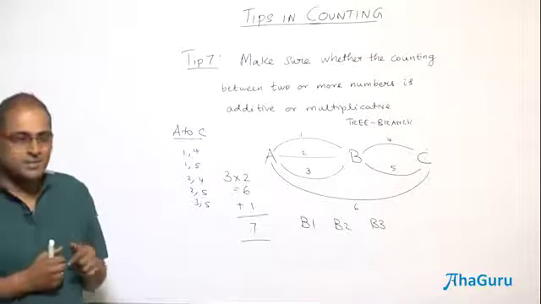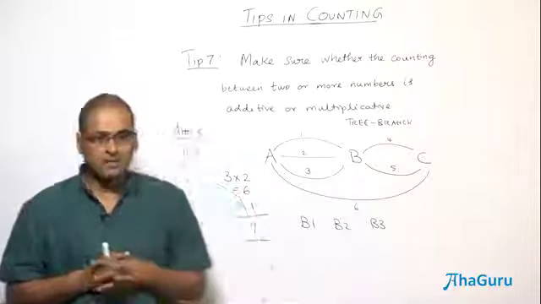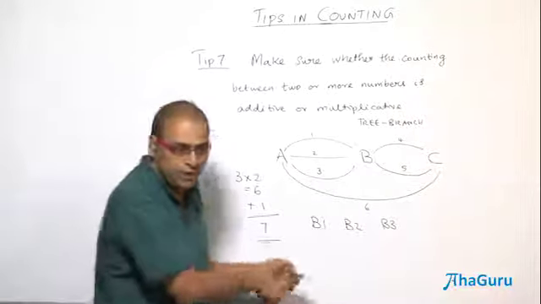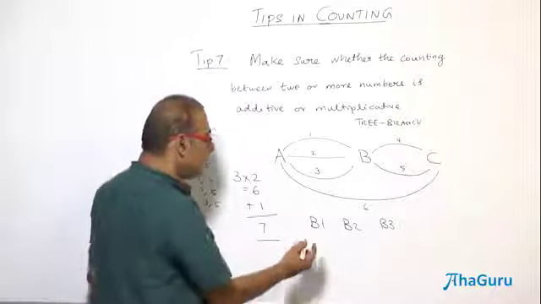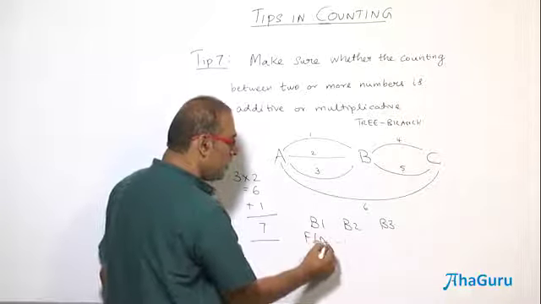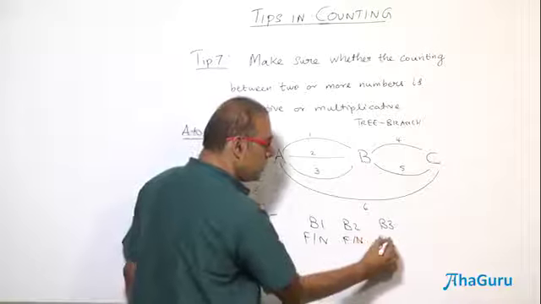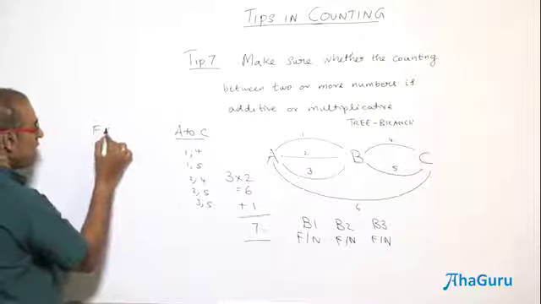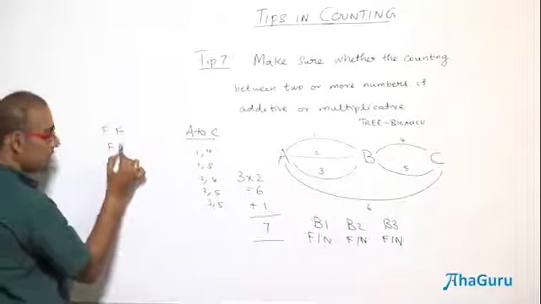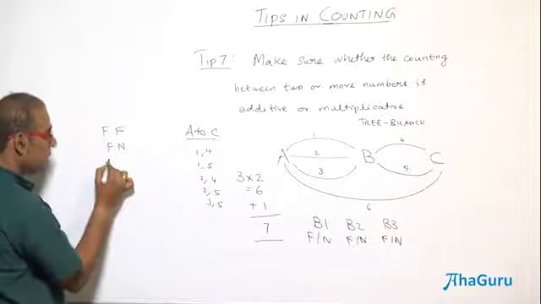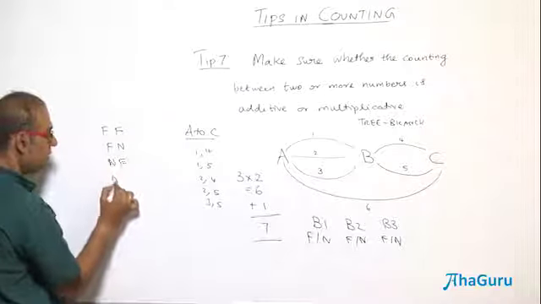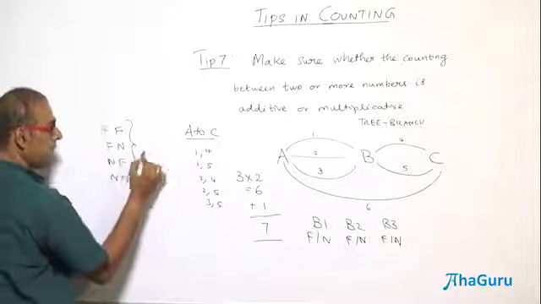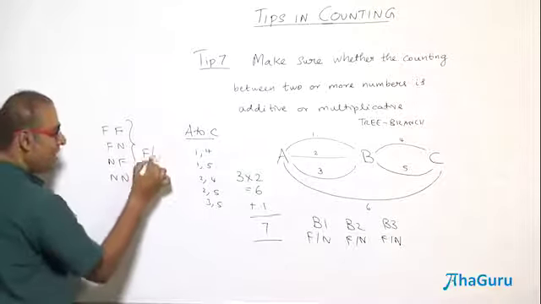See, the problem is, why many people make a mistake, because 2 plus 2 is also 4, and 2 into 2 is also 4. So we don't know how the 4 came. That's the problem. Actually what happens is, for the first 2 bulbs you have off off, off on, on off, on on. F for off and N for on. This is followed by F or N.